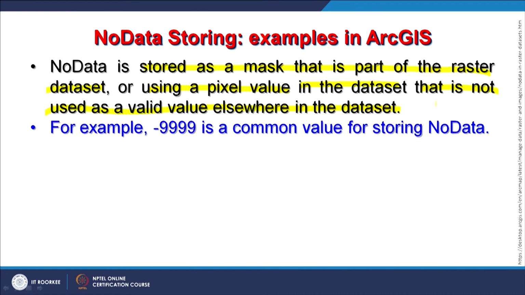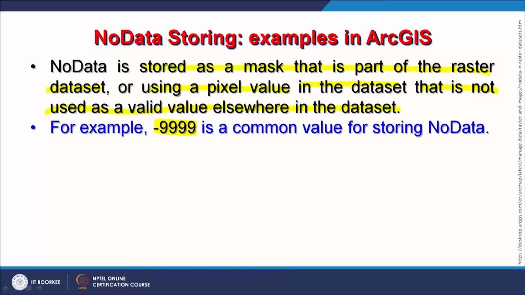For example, I may have a no data value like -9999. Now, I have a digital elevation model of part of the Himalaya, and I have extracted it for Himachal Pradesh, like I have shown. I know that in a real digital elevation model of the western Himalayan terrain, there cannot be any elevation value of -9999.